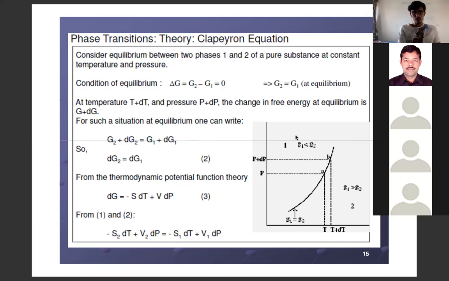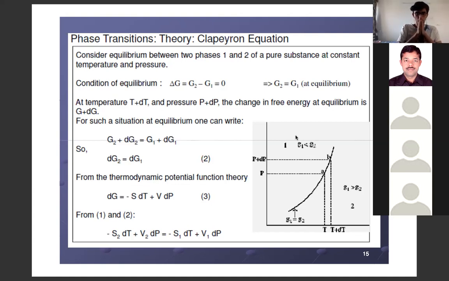If we are writing for temperature T, the pressure is P. Then for temperature T plus dT, the pressure is P plus dP, and Gibbs free energy becomes G1 plus dG1, for position A and position B. G1 plus dG1 is equal to G2 plus dG2, and that will give you change in Gibbs free energy for 2 equal to change in Gibbs free energy for 1.